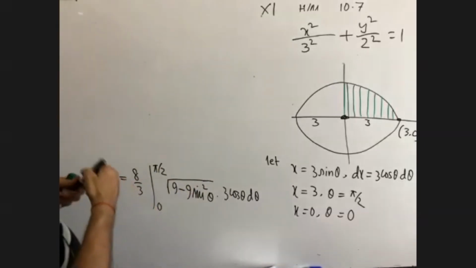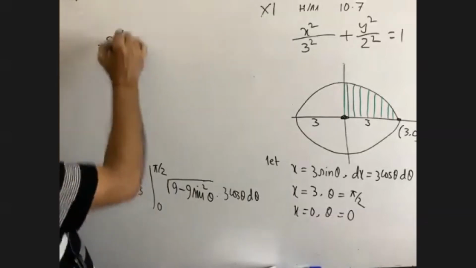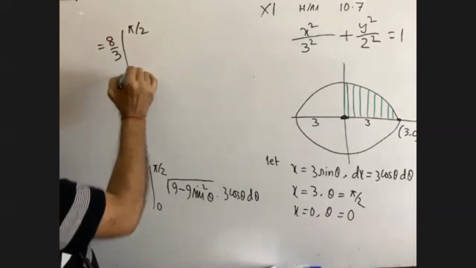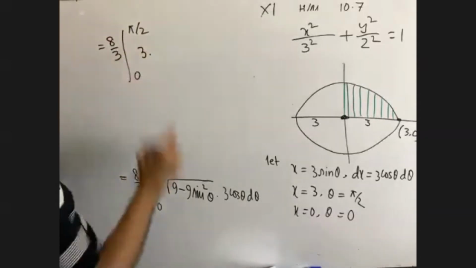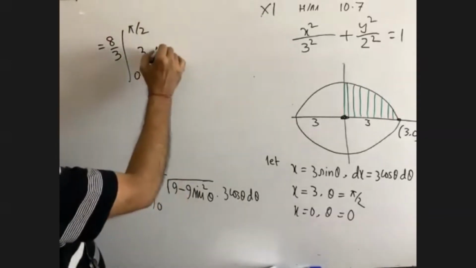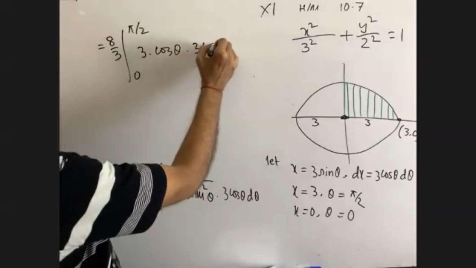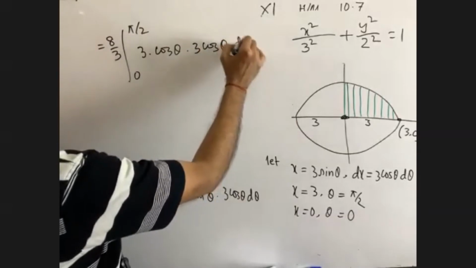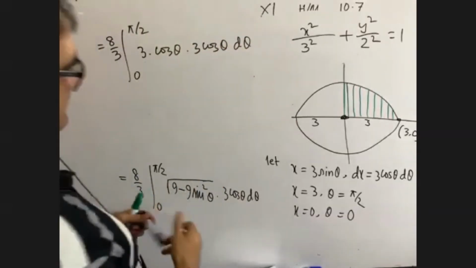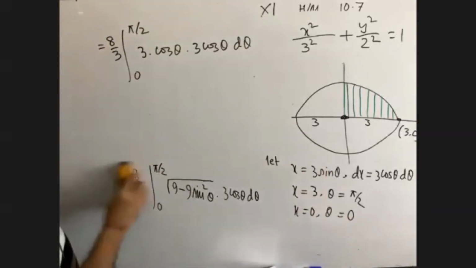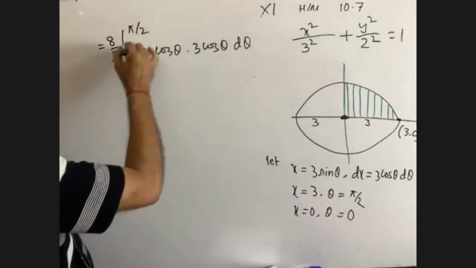Now, you see, it is 8 by 3, from 0 to pi by 2. 9 outside the square root, it is 3. 1 minus sin square theta is cos theta. It is 3 cos theta d theta. Now you again see these 3 will be omitted.